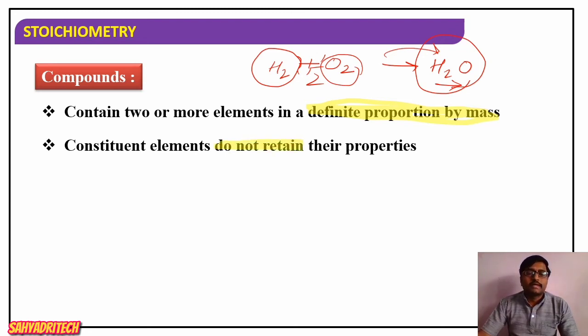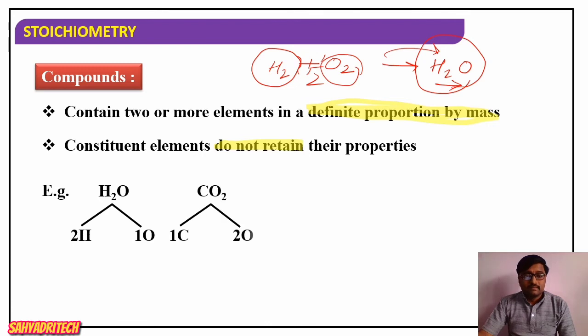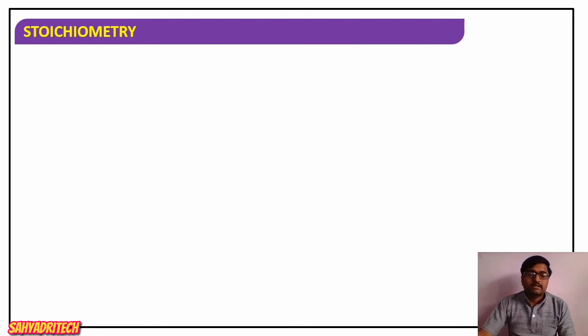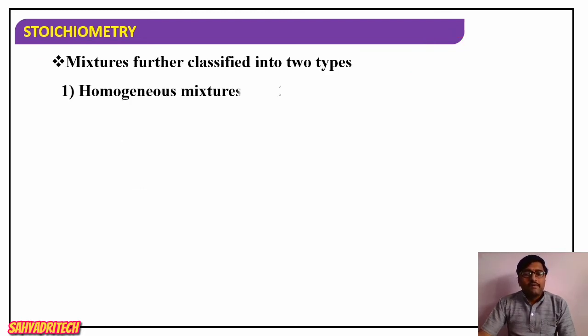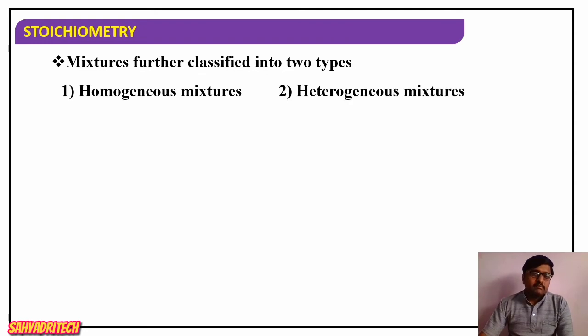The next one, if we consider examples: water is made up of two hydrogen and one oxygen, carbon dioxide is one carbon and two oxygen, ammonia is one nitrogen and three hydrogen atoms. So when elements are combined in a definite proportion by mass, the resultant will be compounds.